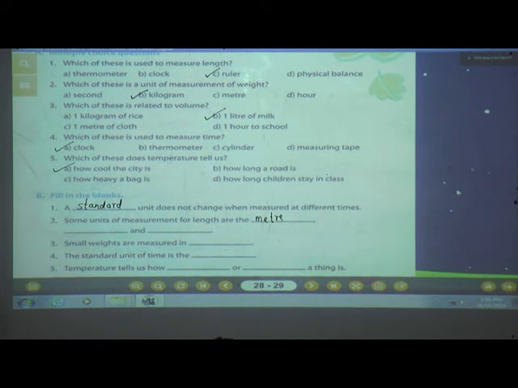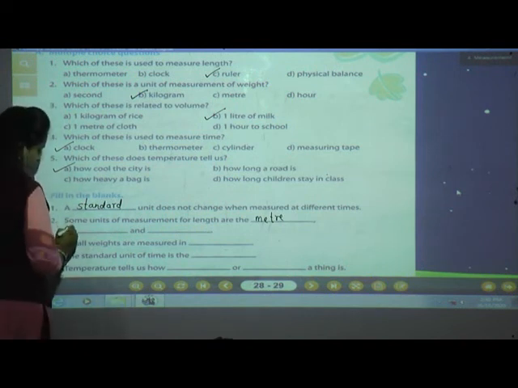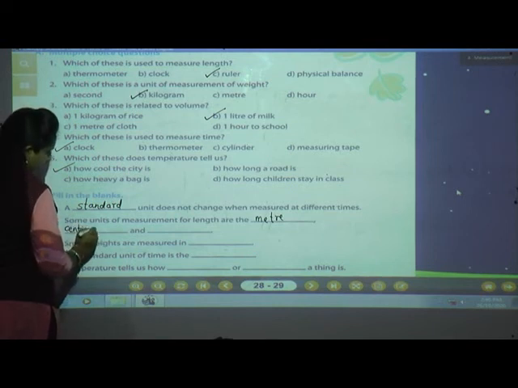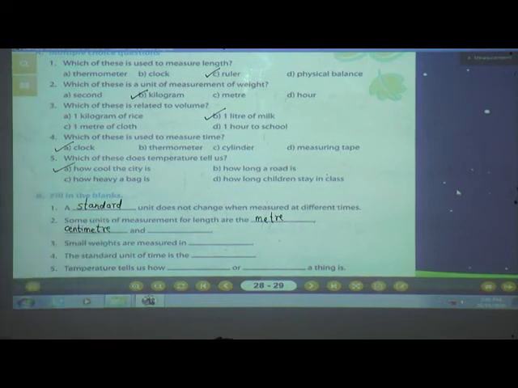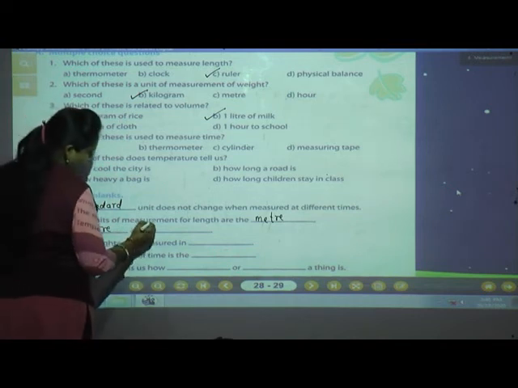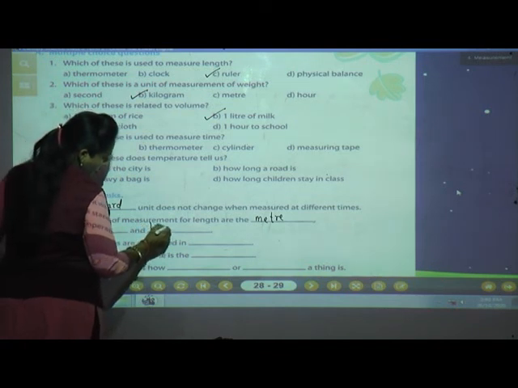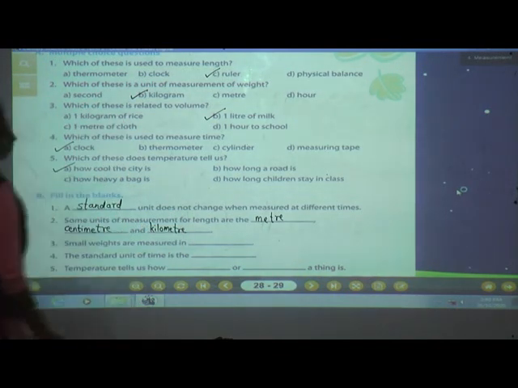Yes, centimeter. So write centimeter. And last, again we use kilometer also. See, actually the standard unit of length is meter, and if we want to measure the smaller length, we measure in centimeter. If we want to measure the longer length, we measure in kilometer, isn't it? Yes. Now see the third one.